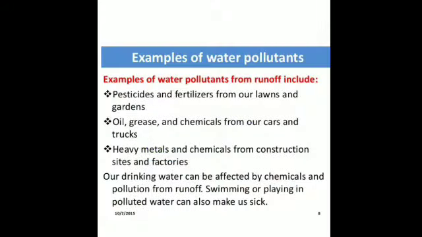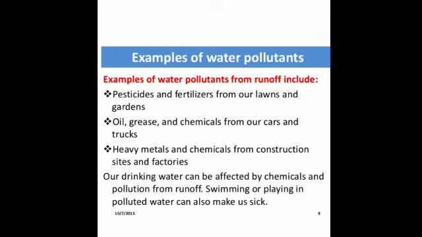So what are the examples of these water pollutants? They are of course chemical waste from industries and agriculture, that is, they are discharged into the water body, and they are dumped as wastewater directly into the rivers or into a pond or a lake without any treatment. Now we are also adding large amounts of pesticides and fertilizers, and these chemicals dissolve in water and ultimately find their way to water bodies, and they become dangerous for the aquatic life.